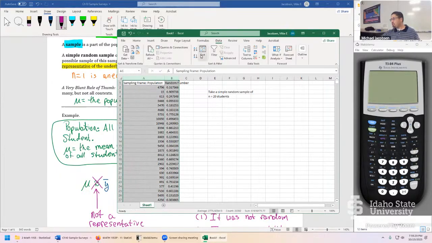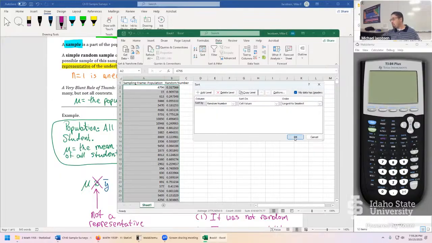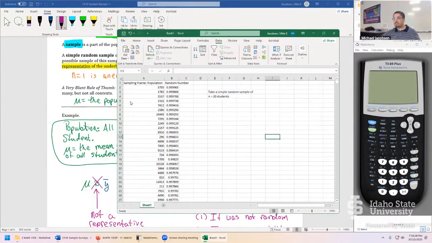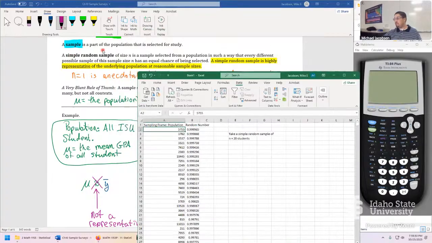I'm going to resort the first 2 columns from largest to smallest. And here's that sort. I took out the random. I just copied in the number now. So now you actually see those top 20 random numbers that were actually assigned. Student number 5,755 got his random number purely by chance. So he's in my sample of the top 20 random numbers purely by chance as well. In that way we've generated a simple random sample.